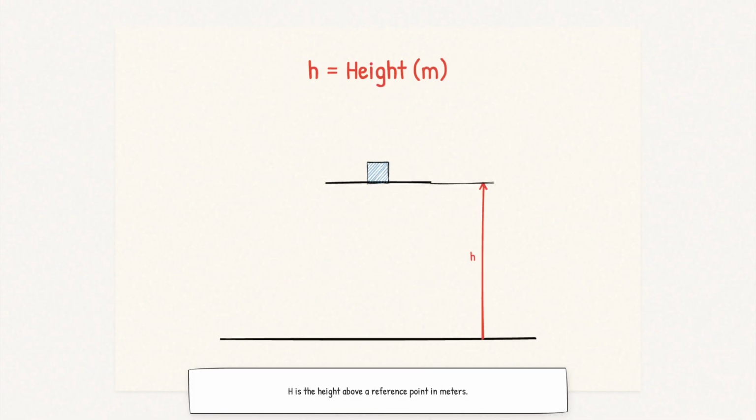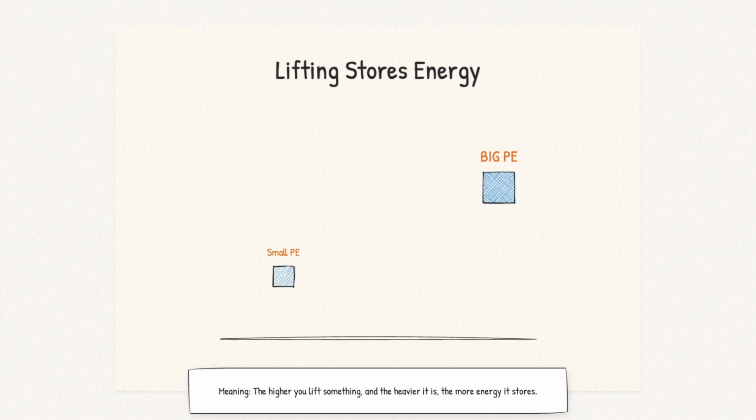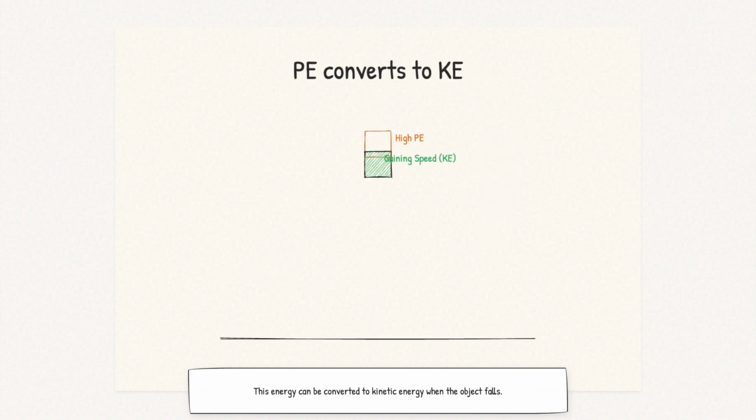H is the height above a reference point in meters. This equation tells us how much energy is stored in an object simply because it's elevated. The higher you lift something and the heavier it is, the more potential energy it stores. This energy can be converted to kinetic energy when the object falls.